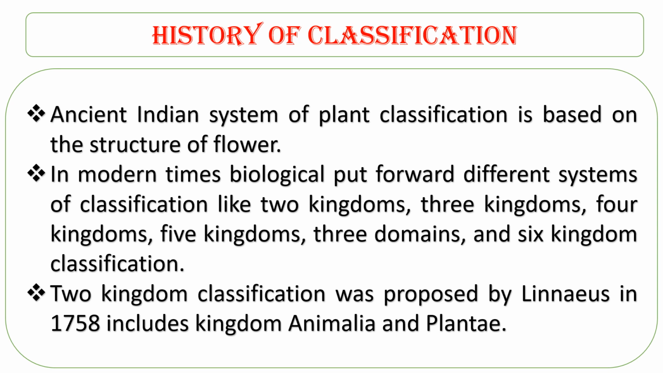In modern times, biologists put forward different systems of classification like two kingdoms, three kingdoms, four kingdoms, five kingdoms, three domains, and six kingdom classification. Two kingdom classification was proposed by Linnaeus in the year 1758. It includes kingdom Animalia and Plantae. Animalia belongs to animals, Plantae belongs to plants.